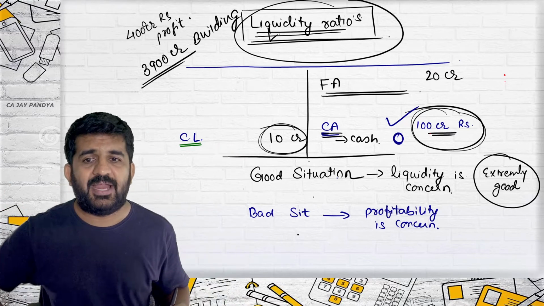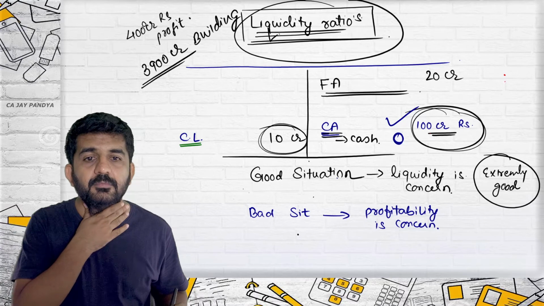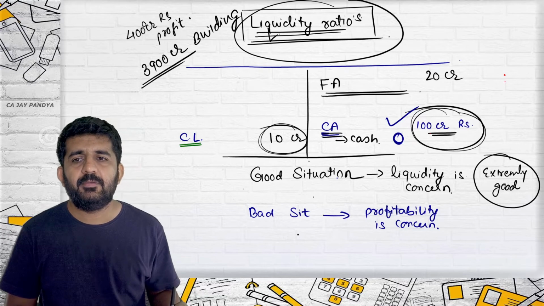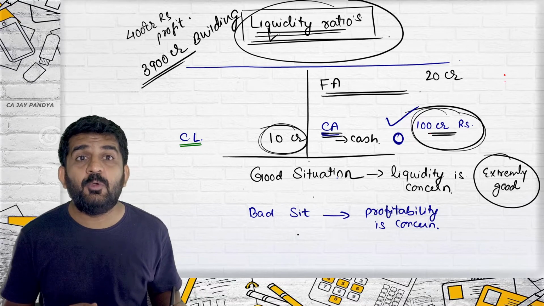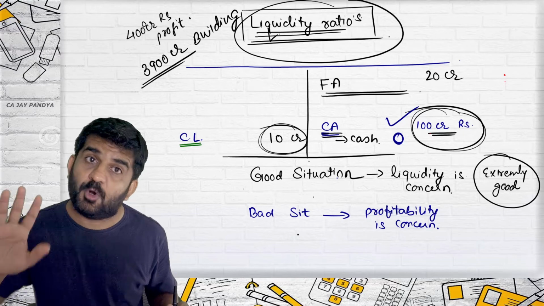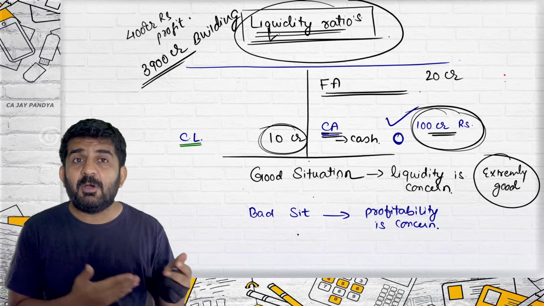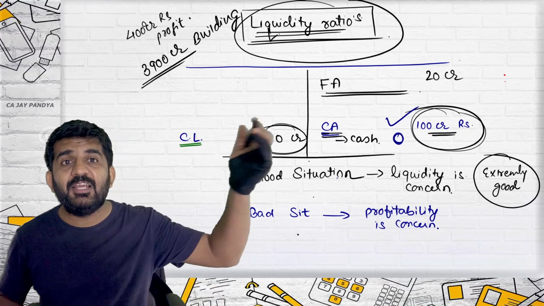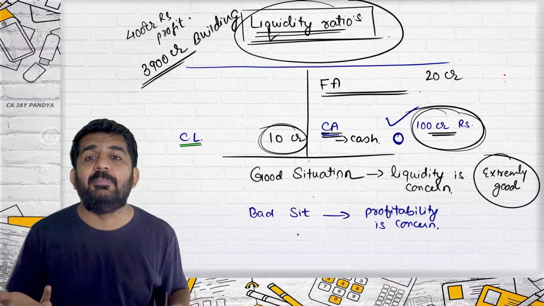Is it good or bad? Drashti. And why is it bad? Current ratio will go down. Exactly. Liquidity position will go down. Profitability will increase, but what about liquidity? If the creditor comes to you, you are not having money. They will file a case of insolvency. Your company will become insolvent.